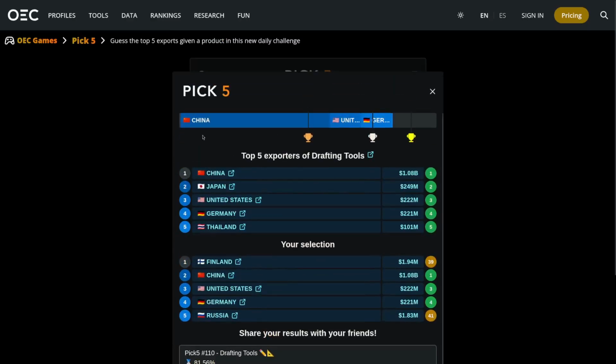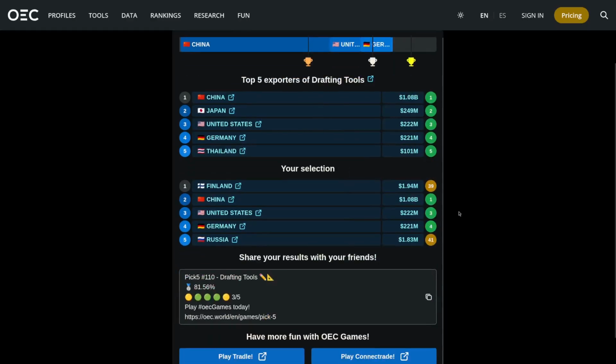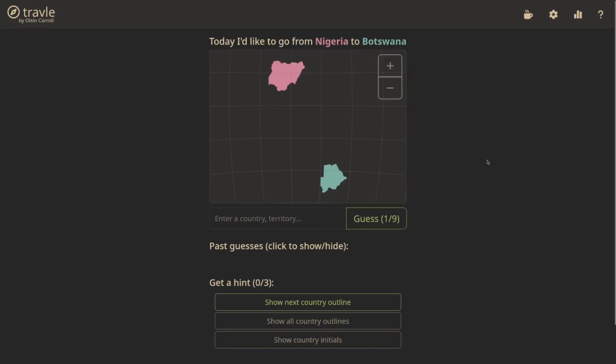But that was pick 5. I really like this game. Next up we have travel, where we need to get from Nigeria to Botswana. So this is an Africa travel today. And I'm not really sure the best way to do this.